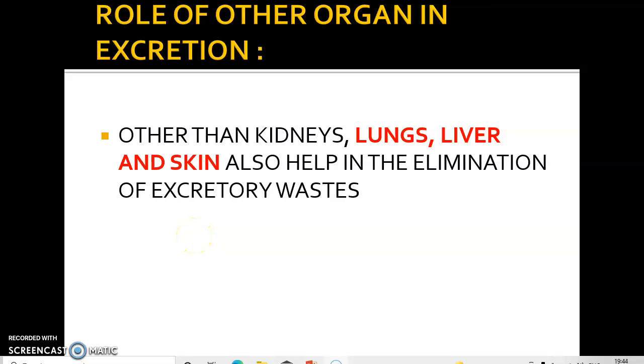Okay, so having understood the role of kidney as the excretory organ, it's time for us to discuss the other organs which are involved in excretion. So other than kidneys, lungs, liver and skin also help in the elimination of excretory waste. So let's look at them one by one.